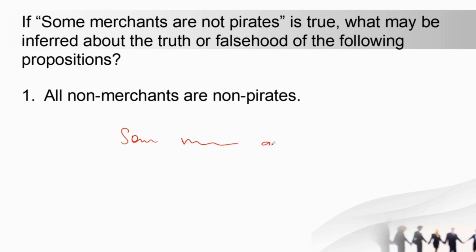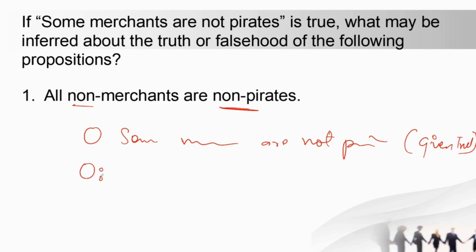This is some merchants are not pirates. So again this is what you will do, you will simply write this is given true. Now if you will see here, all non-merchants are non-pirates. So again यहाँ पे in case of this particular not है, right? Not meaning that this is O proposition. अगर आप O proposition में contraposition लगाते हो, then it will change.